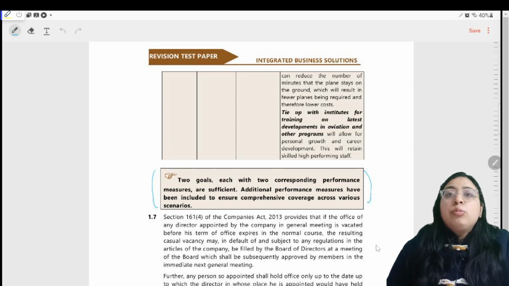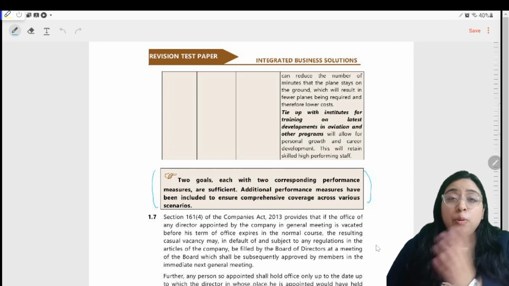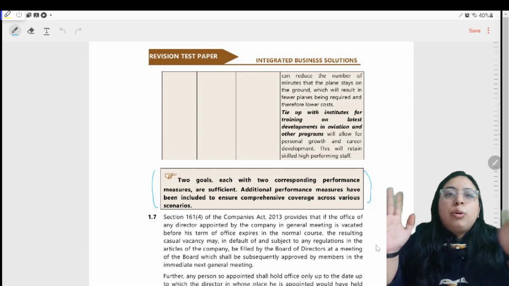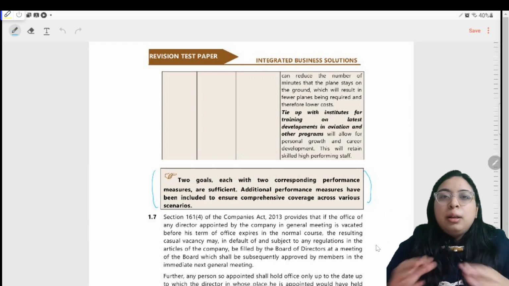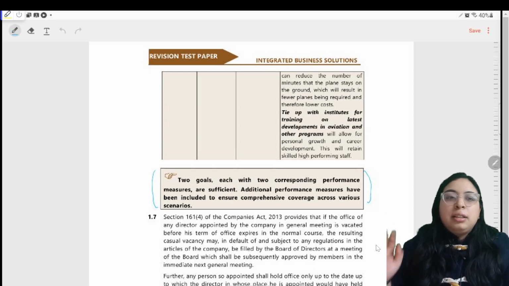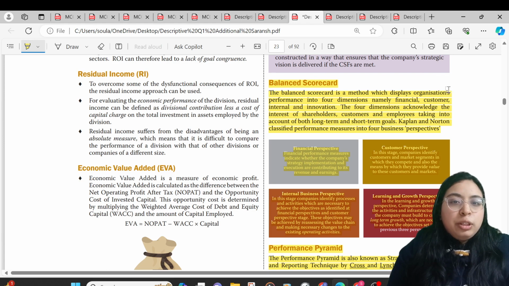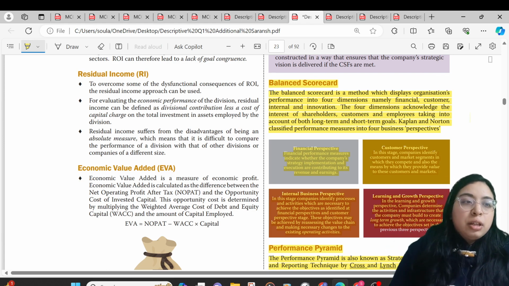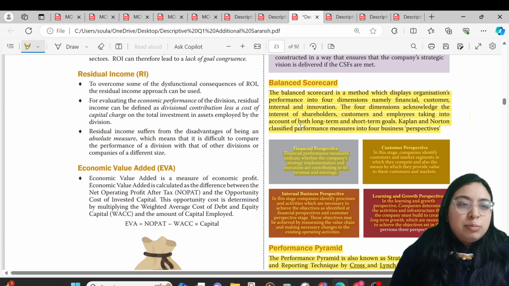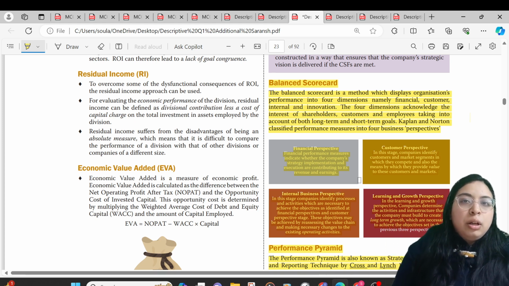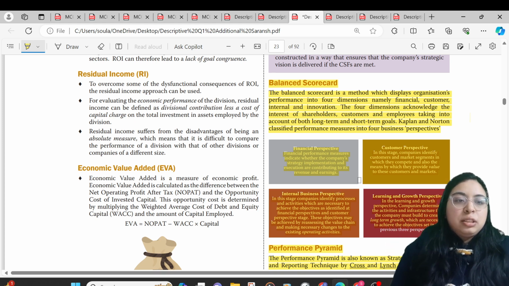So you must be wondering whether we have to carry your old course books or new course books. There is a midpoint to that: you can carry your new books and the ICAI Saransh as well. Meaning, the answer you don't get in your old course book, you will be able to find in Saransh. This is the copy of the ICAI Saransh, page number 23. The entire balance scorecard is given in a little bit of detail, which will help you to solve the case study part. So first move to Saransh, then move to the ICAI study mat.